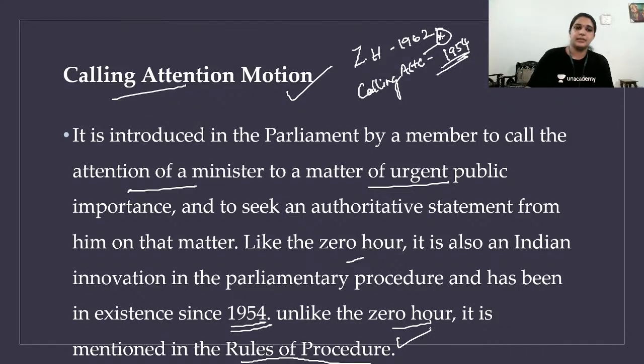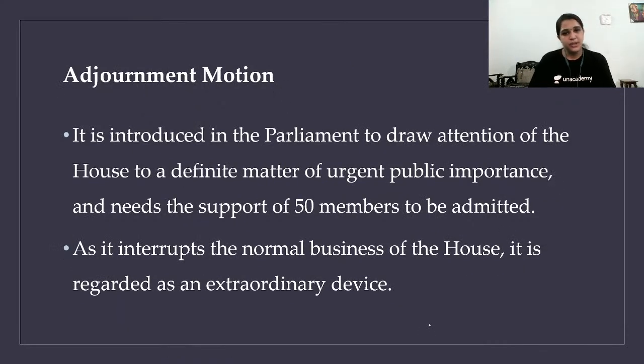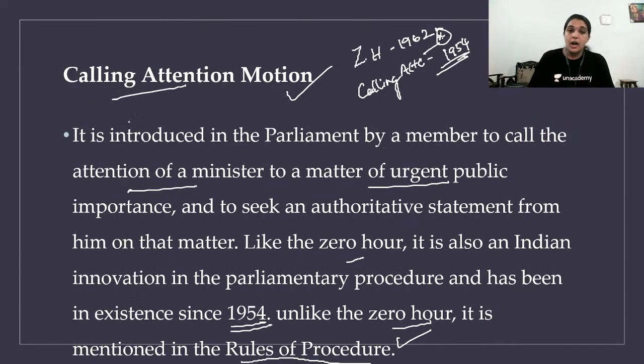Fine. Adjournment motion. What is this adjournment motion? It is introduced in the parliament to draw the attention of the house. See, calling attention motion is where you get the attention of a minister.